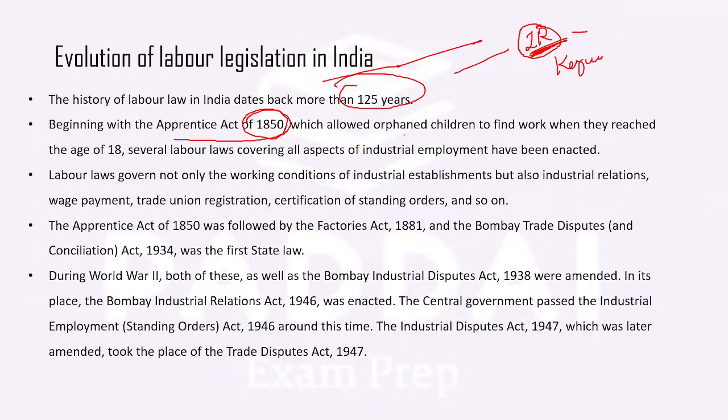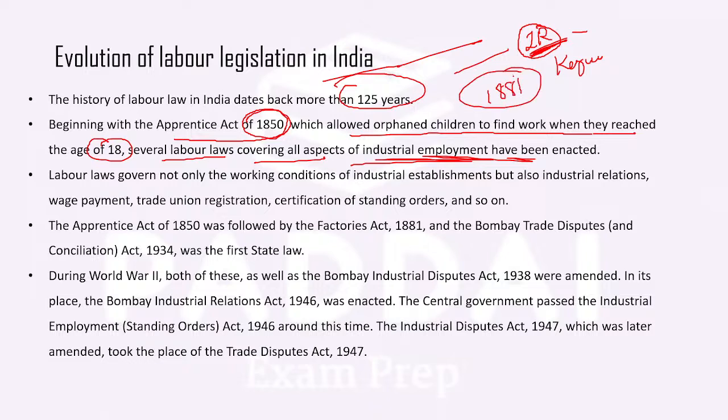The main provision under this law allowed orphan children to find work when they reached the age of 18. Several labor laws covering all aspects of industrial employment have been enacted. Over the period of time after this, the 1881 Factories Act came into existence, and a number of legislations followed. But the first one which defined industrial relations in India was the Apprentice Act of 1950. After this, the Bombay Trade Dispute and Conciliation Act of 1934. This is your first legislation at the state level.